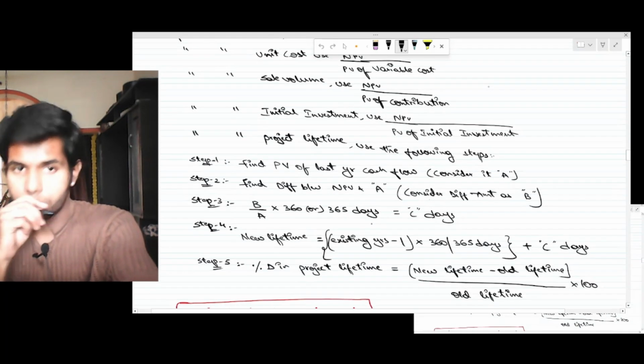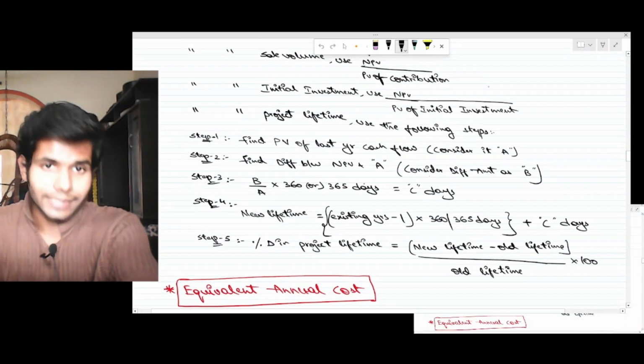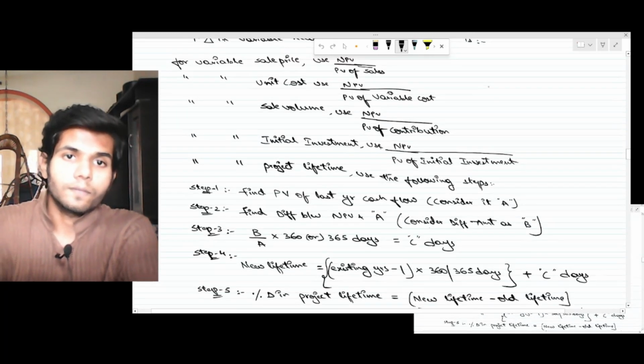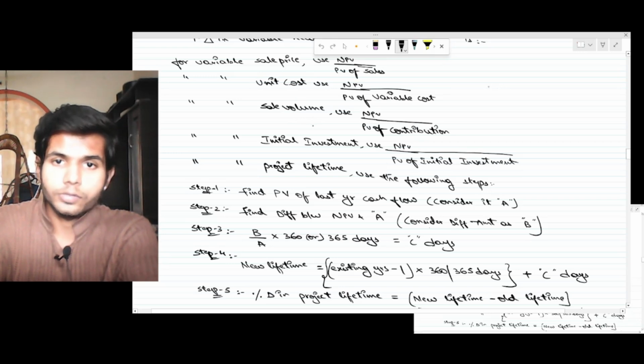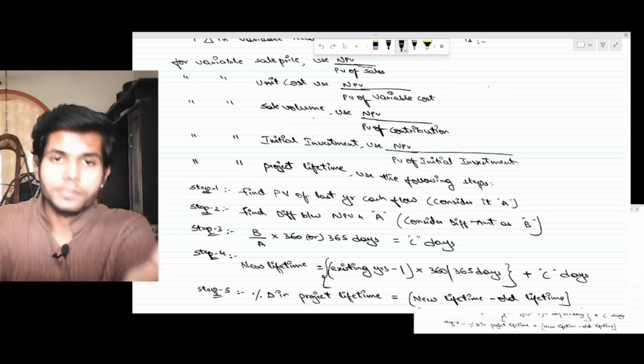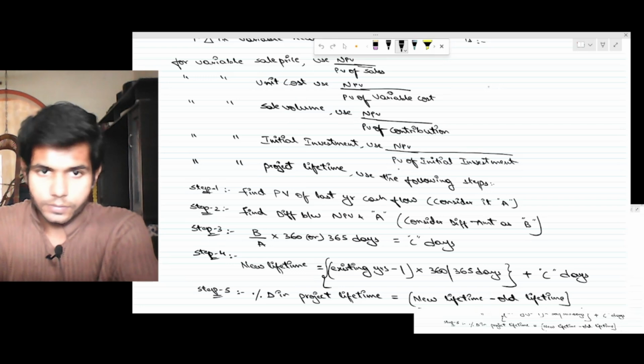But then, if it is project lifetime, sales minus cost, sales volume. In case of contribution, for sales volume, use contribution. Investment, use investment. Project lifetime.